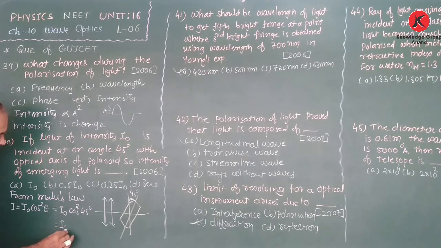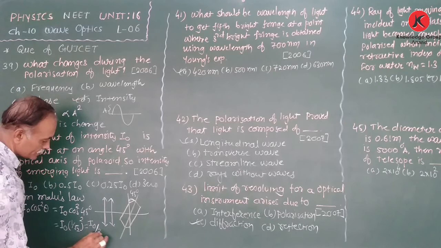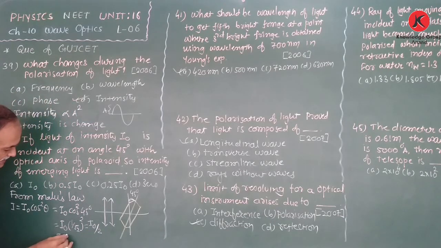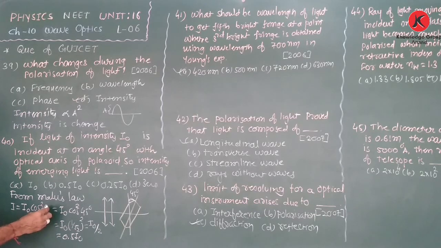Therefore, I0 times 1 upon root 2 whole square is equal to I0 by 2. That means 0.5 I0. Therefore, the answer is 0.5 I0, the intensity of the emerging light.